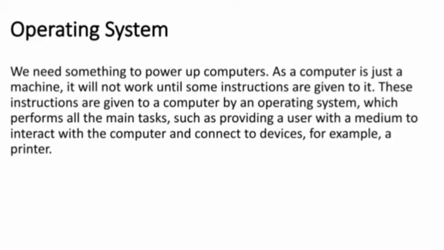Which means that when we have to start a computer or when we have to work on the computer, it always needs a system. Okay, our computer will never work until we give any instructions or information to it. It is very important for a computer to have a system like an operating system which can perform all the main tasks, which can give the computer instruction to interact with the other computers and connect other devices also like printer, joystick, mouse, keyboard. These all are controlled by the operating system.